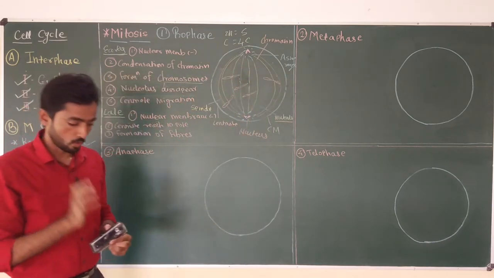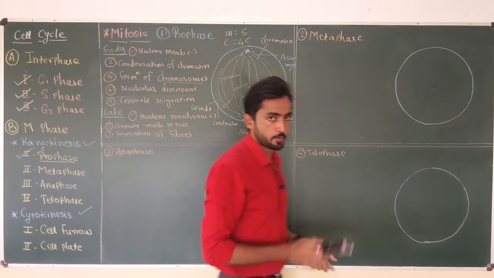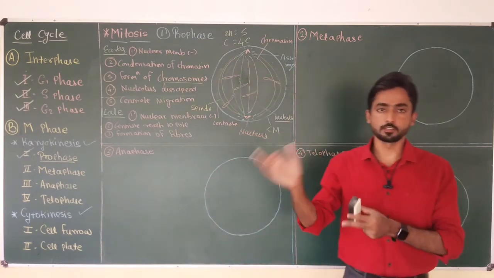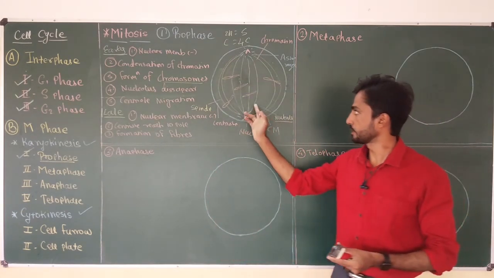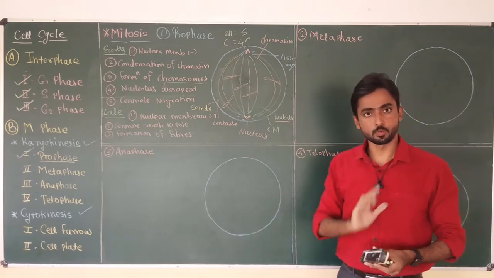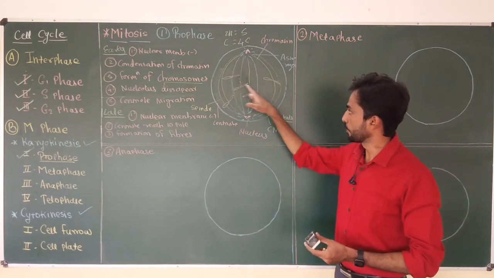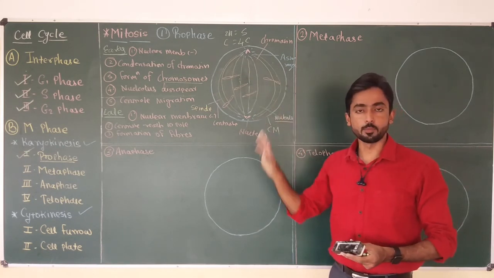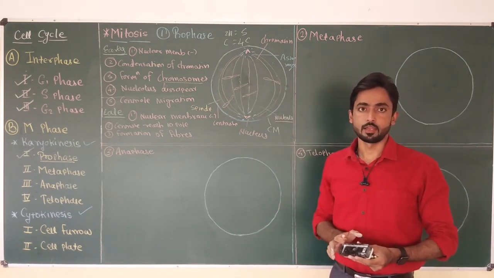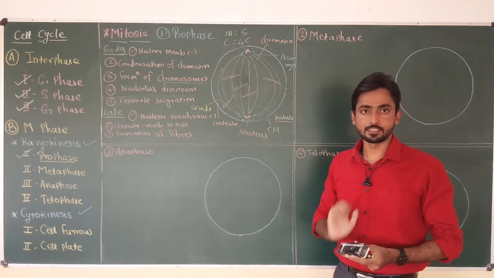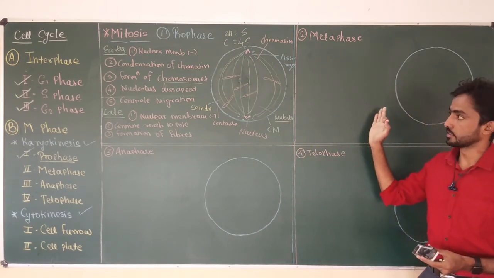If a cell has 46 chromosomes, they will attach to 46 different spindle fibers. Here I am taking the example of a cell having 5 chromosomes, so these 5 chromosomes will get attached to 5 different spindle fibers. And now this cell is ready to enter the metaphase.